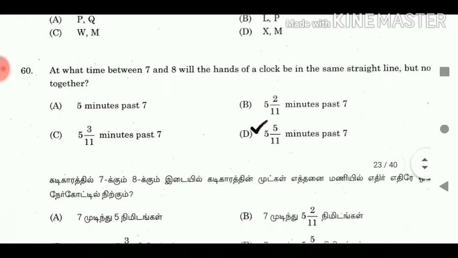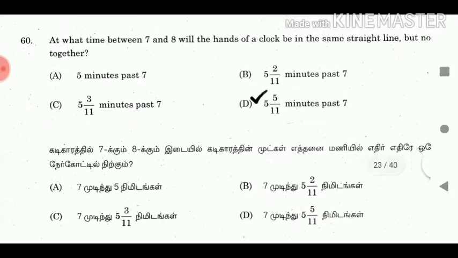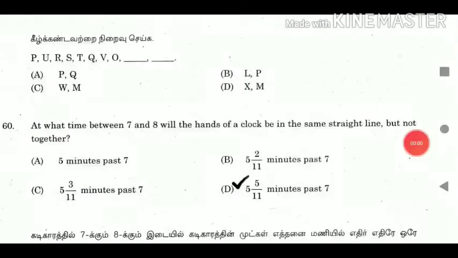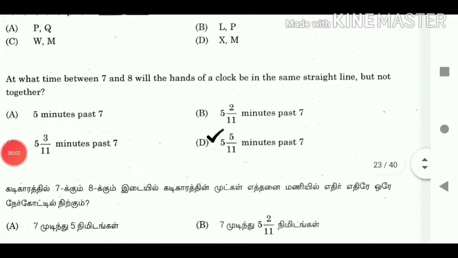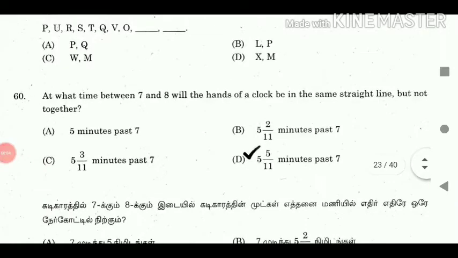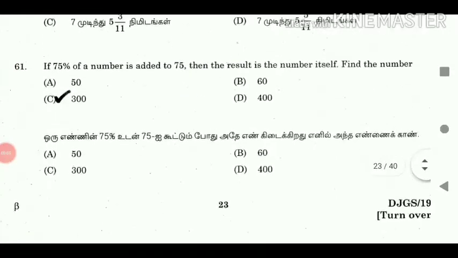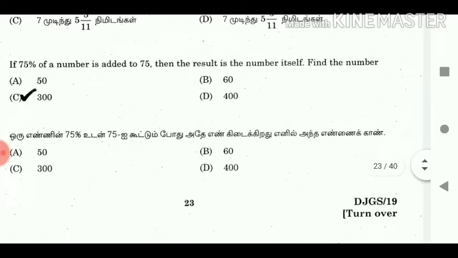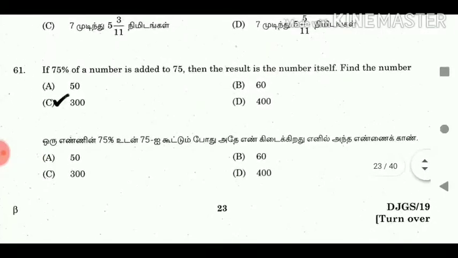Answer: XM. 60. At what time between 7 and 8 will the hands of a clock be in the same straight line but not together? Answer: 5/11 minutes past 7. 61. If 75% of a number is added to 75, then the result is the number itself. Find the number. Answer: 300.